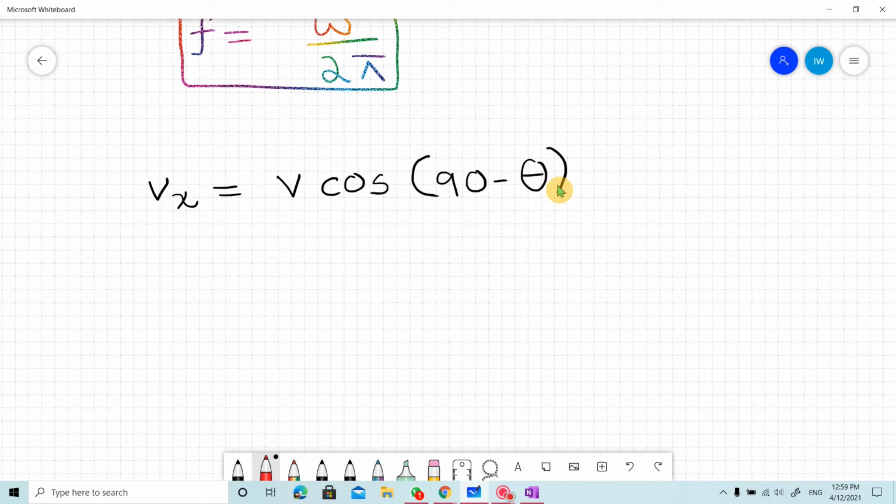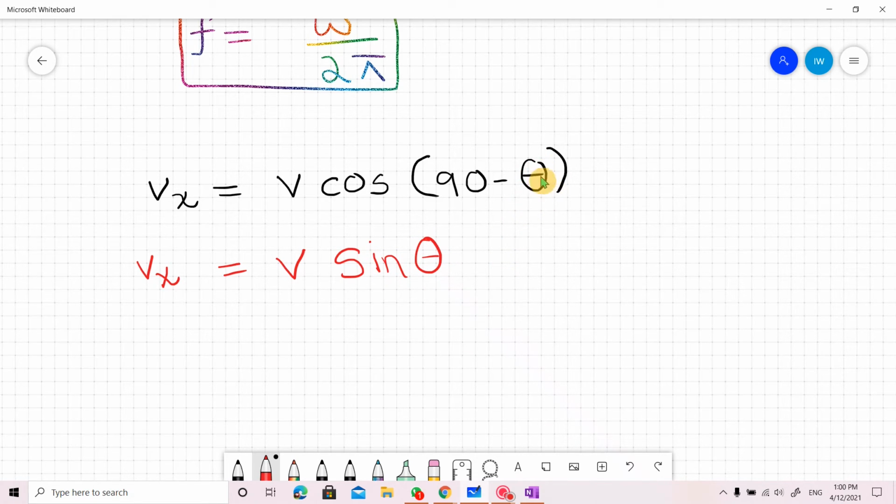Now as you know, cos 90 minus theta is equal to sin theta. So I am writing here Vx is equal to V cos 90 minus theta is equal to V sin theta. You can check on a calculator as well.